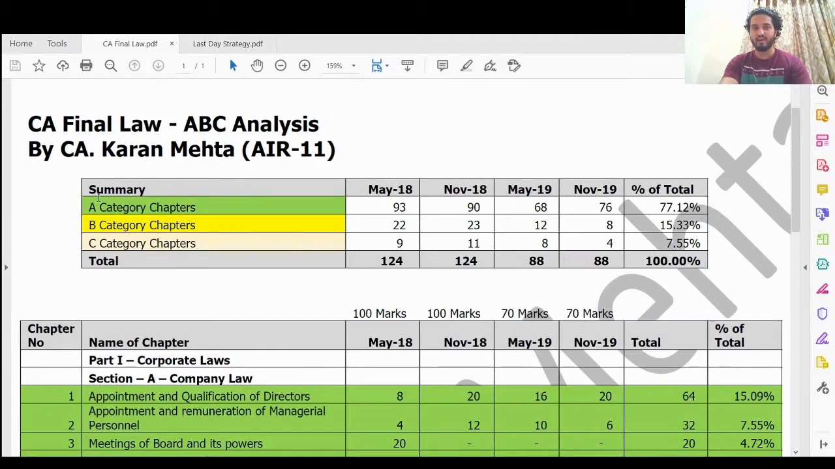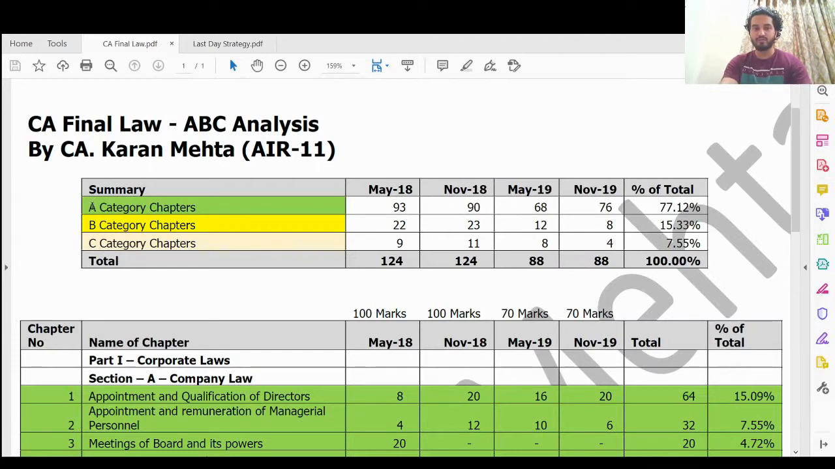If you are just aiming to pass in law, and if you just do A category chapters thoroughly, I'm definitely sure you won't fail. 40 will come. If you're aiming for exemption and if you do A and B category chapters, definitely you will be able to at least attempt 70 to 80 marks of the paper, and definitely you can get 60 marks if you've done thoroughly. C category chapters, residual chapters, even if you don't do them, it won't affect you much, but it is recommended to do everything.